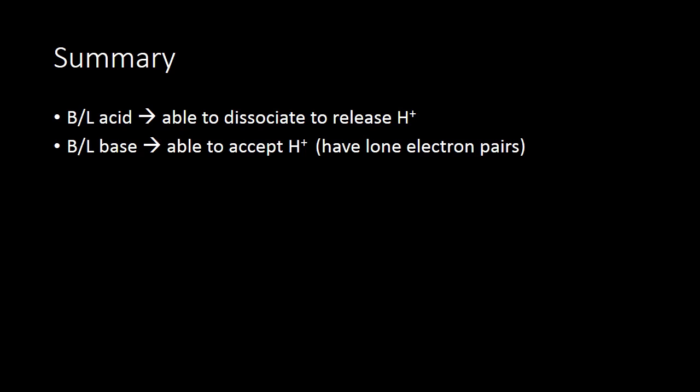Overall summary on Bronsted-Lowry. So a Bronsted-Lowry acid is the compound that has the hydrogen to donate. So it dissociates in an aqueous solution and releases that hydrogen into that solution. The Bronsted-Lowry base has the ability to accept the hydrogen. The reason usually is it's got a lone pair. So if it has a lone pair of electrons, it has the ability to take on an additional positive ion. And that's all for 8.1.